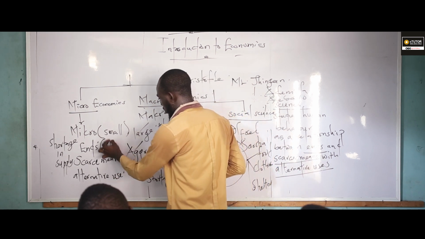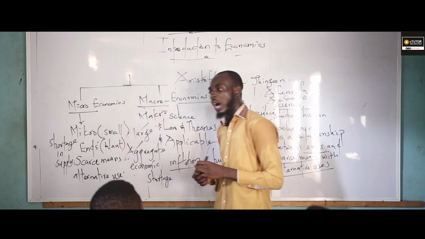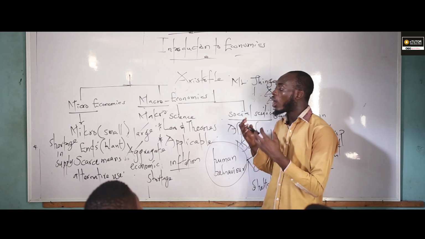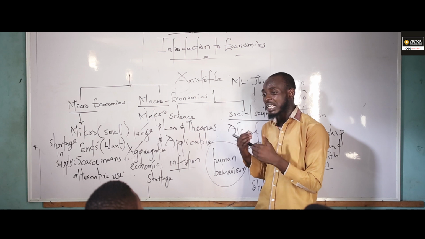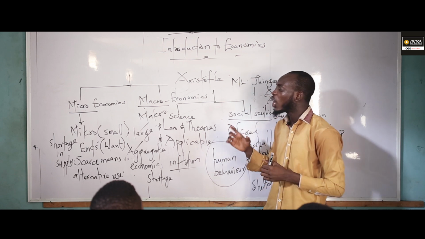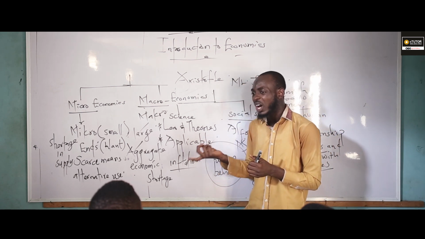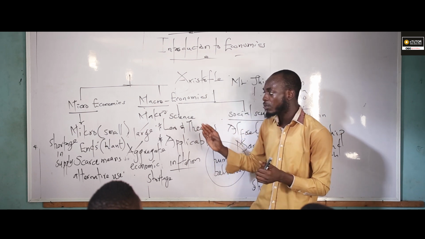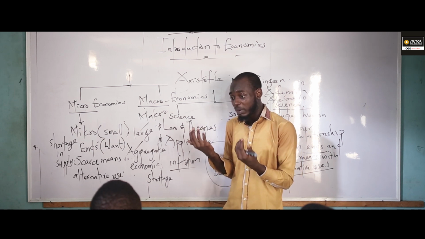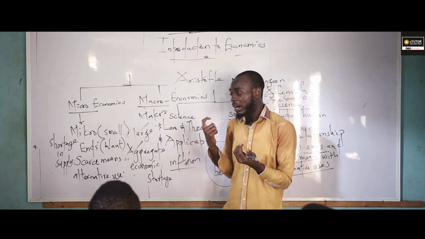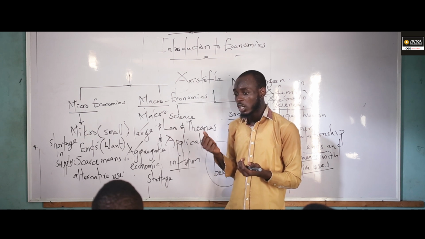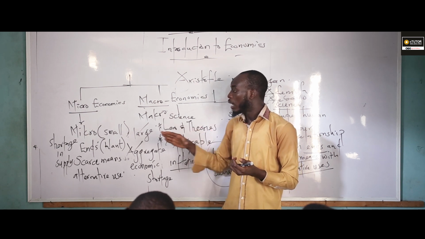Now, I will relate want to what I mean by effective demand. Effective demand simply means the willingness and ability to purchase a commodity, backed up by the ability to pay. If we are willing to purchase a commodity without the ability to pay for that commodity, it's simply regarded as want. You are willing to buy the commodity, but it is not backed up by the ability to pay. You can regard it as want. So that's it about that.